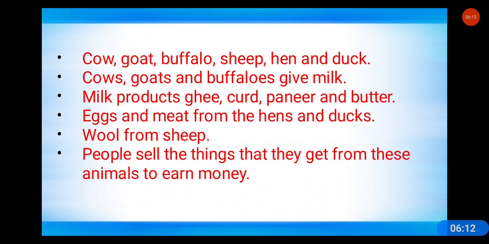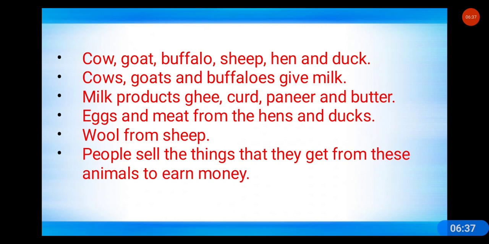Shall we look? Yes. The animals in the pictures are cow, goat, buffalo, sheep, hen, duck, etc. These are the animals we have seen, right? Cows, goats and buffalo give milk. These are the milk-giving animals.